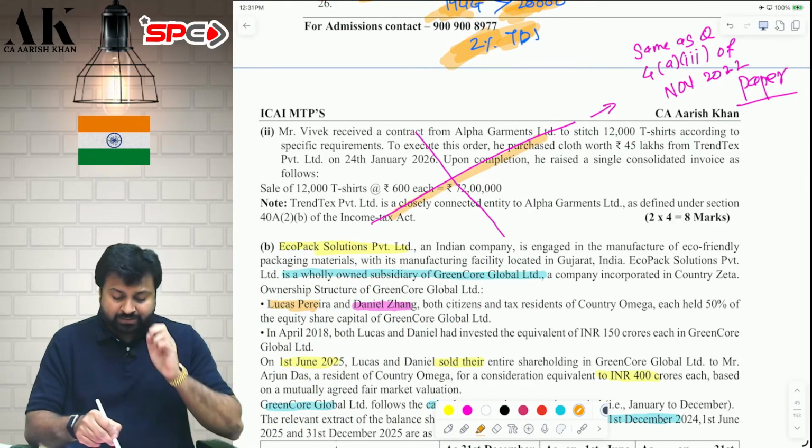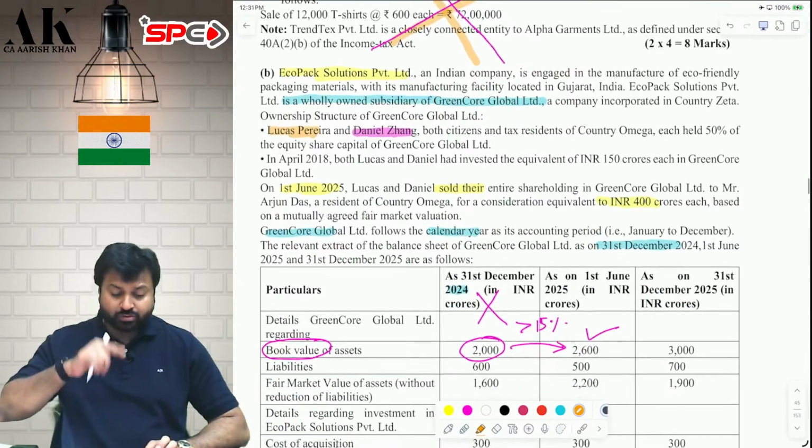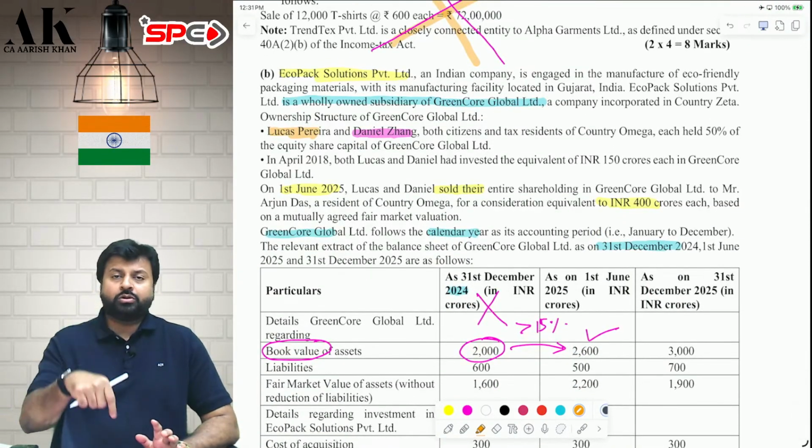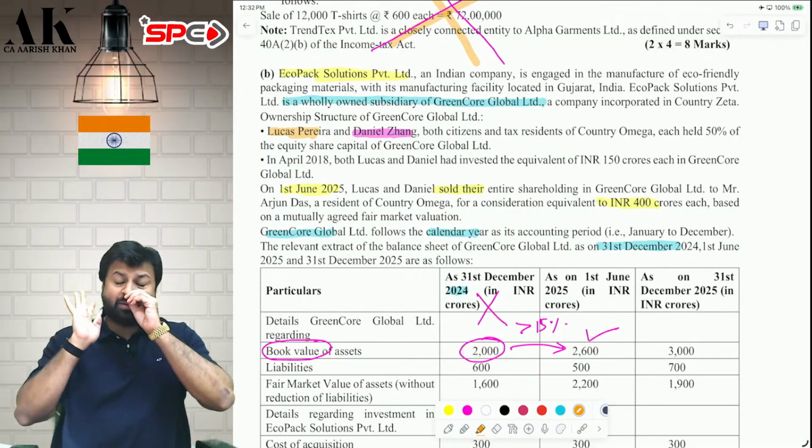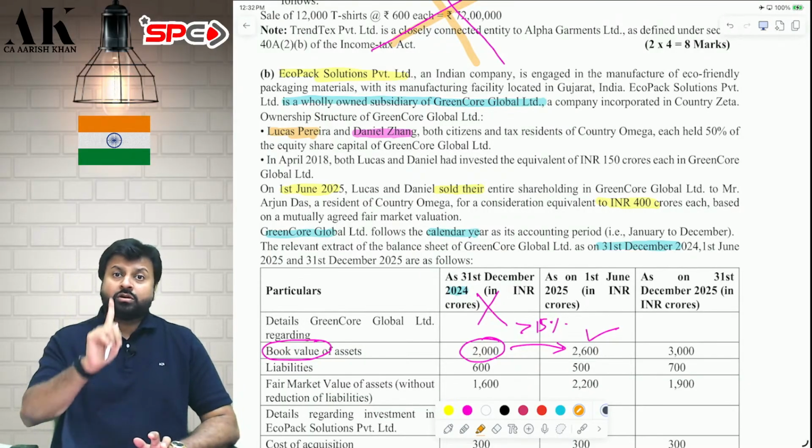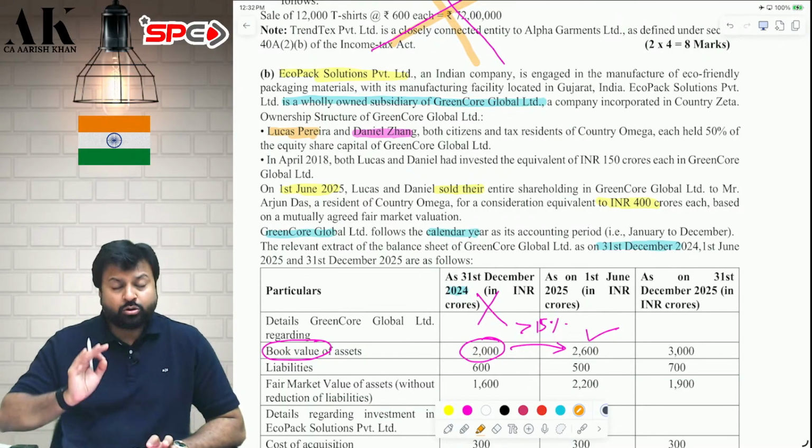Next question we have done earlier. Check it, please. Very simple question. Next question is a very beautiful question. You should do this question. This is a must-do question from the MTP. Because this is the only question on Vodafone case law. This is the question on Vodafone case law.